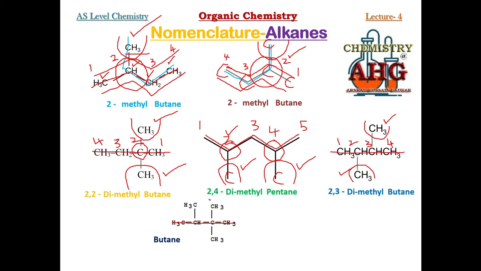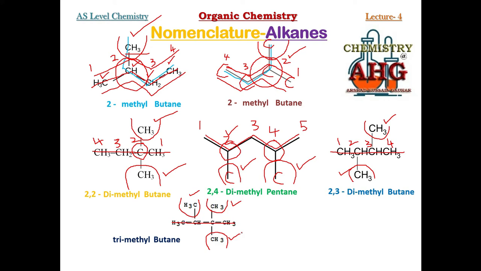How many branches in this case? The number of branches has increased. There are 3 branches, and each branch is methyl, methyl, methyl. This time there are 3 methyl, so we will not write methyl, methyl, methyl. Rather, as we wrote di for 2 methyl, for 3 methyl, what prefix will we use? The prefix used is trimethyl.